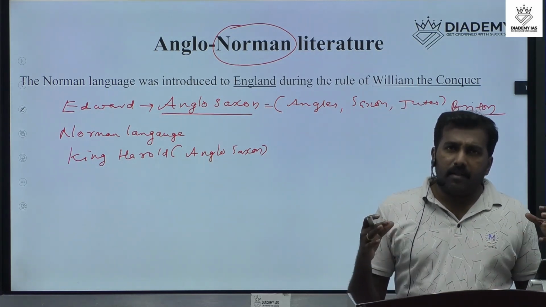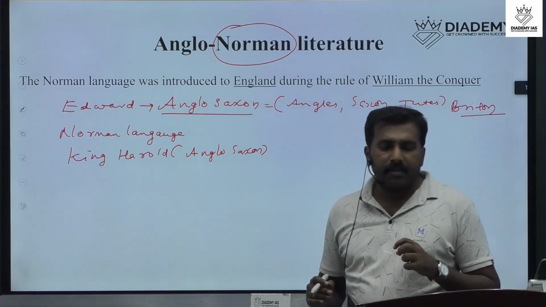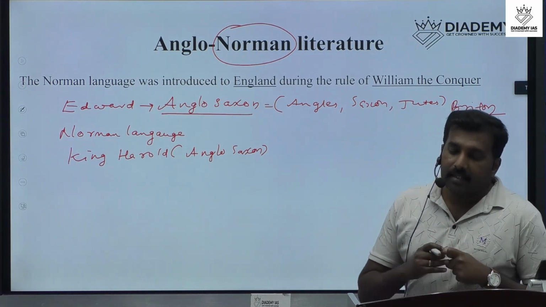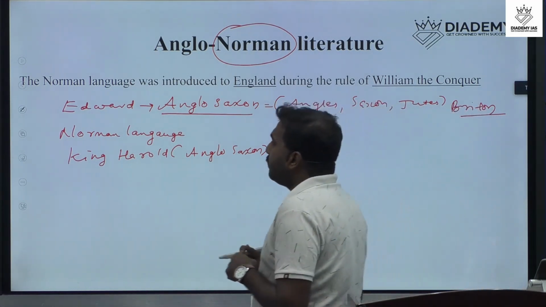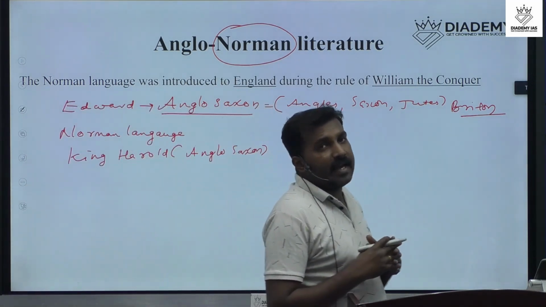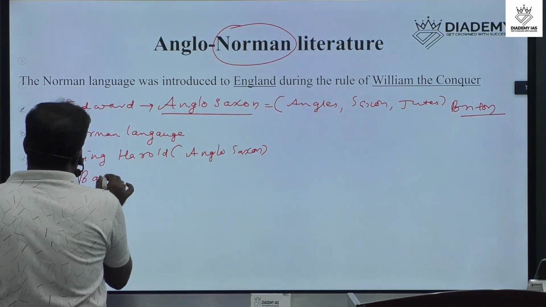Gradually, there was a clash. There was a war, a battle in history that is called the Battle of Hastings. It's an important point.